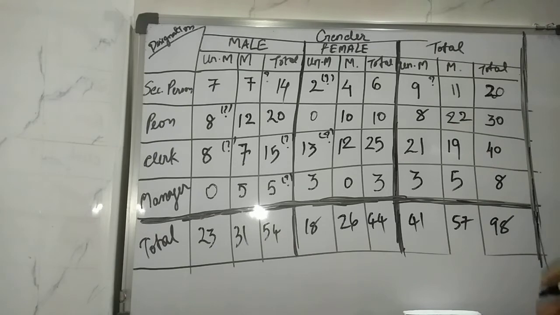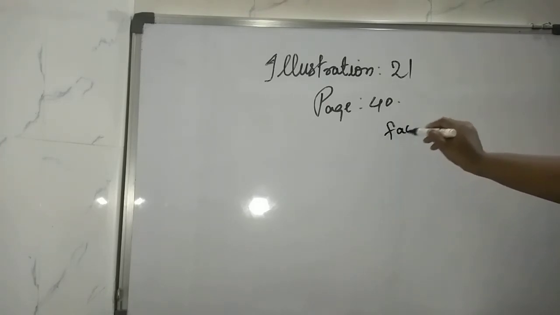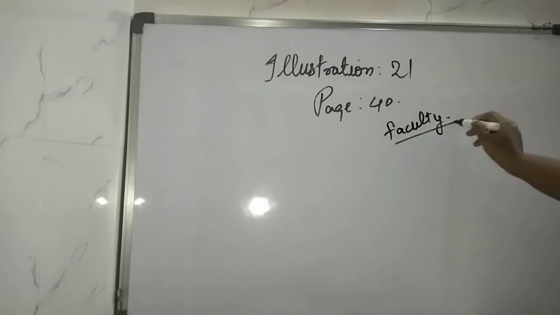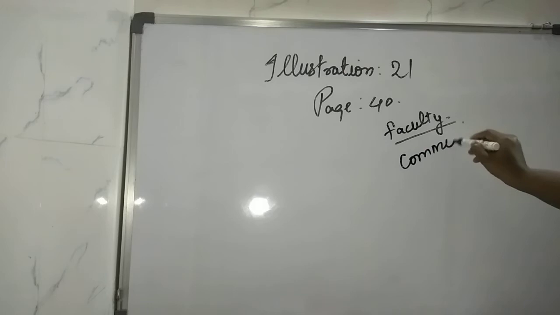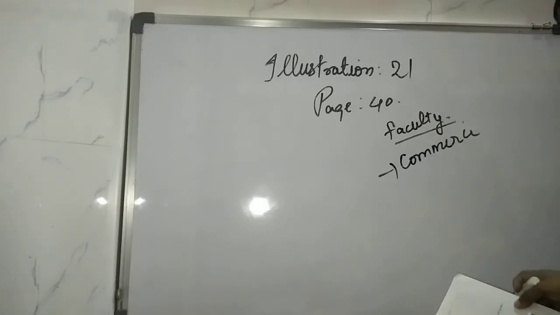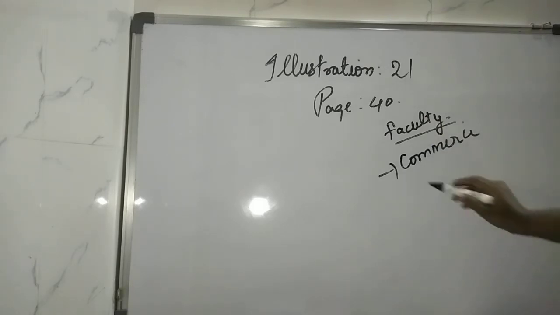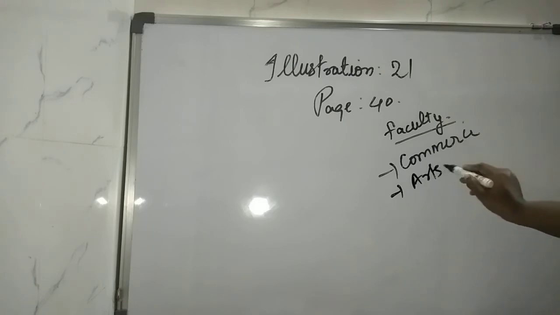So take out page number 40 of your textbook. The question says, in this illustration, in a university, out of total 50,000 students, 35% are in commerce faculty. So the faculty, right? This is one of the attributes given to you. So the first one given is commerce, right? So commerce, just make it in your rough. Then 30% are in arts faculty. So the next is arts.